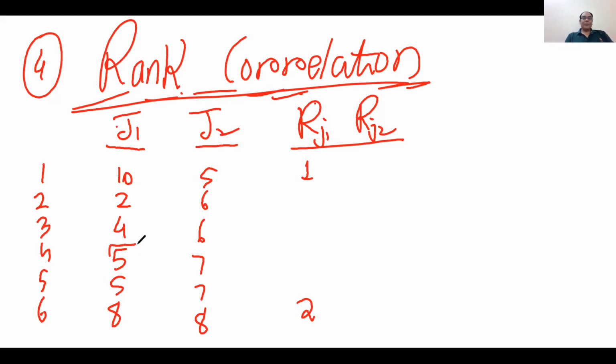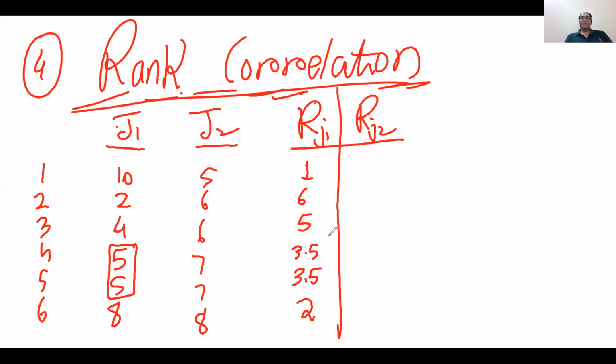So these two people are sharing the third and fourth rank. I will keep them at 3.5 and 3.5, because the average of 3 and 4 is 3.5. Then 4 is my 5th rank and 2 is my 6th rank. So this is the rank provided to the different candidates.